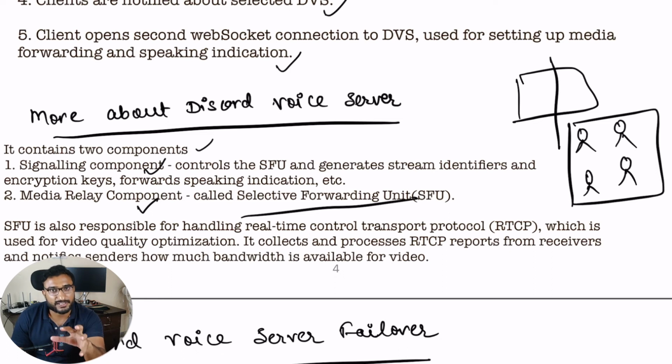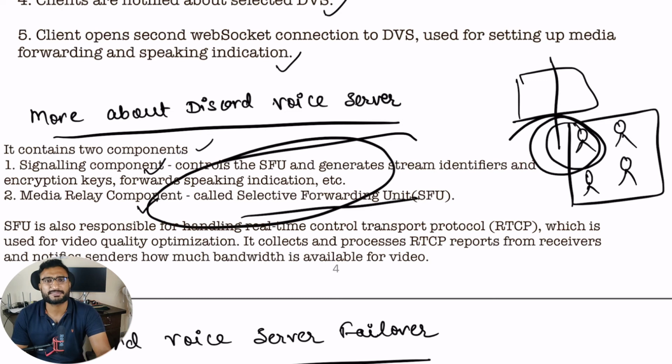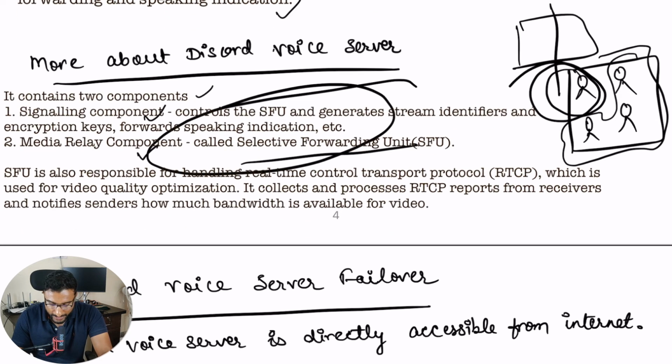If there are moments of silence and no one is speaking, we don't want to send any audio data. So how can you figure that out? This helps here. It gives the speaking indication of who is speaking, and by that you can figure out who is speaking and mute all the other users. You don't have to send any audio data for these users. This is one example which helps.